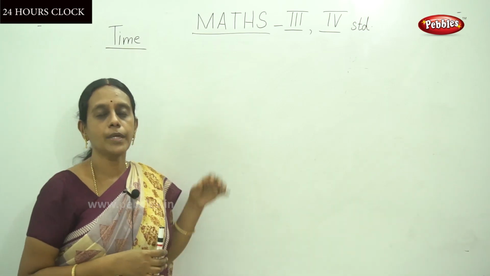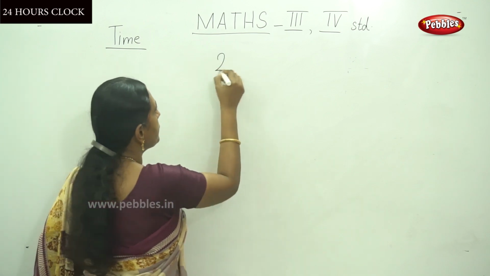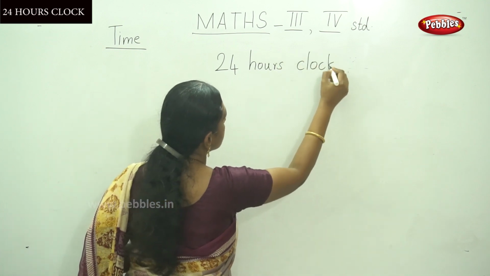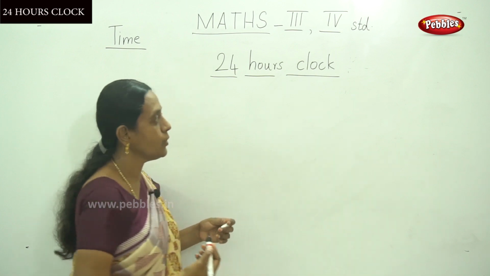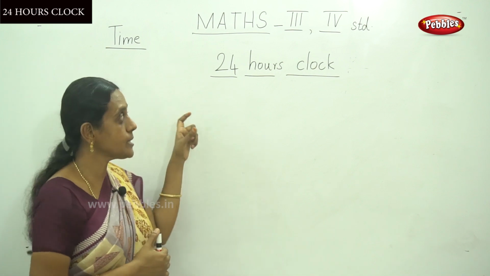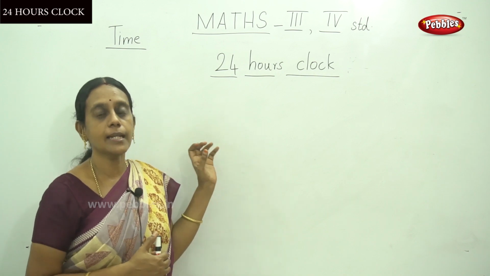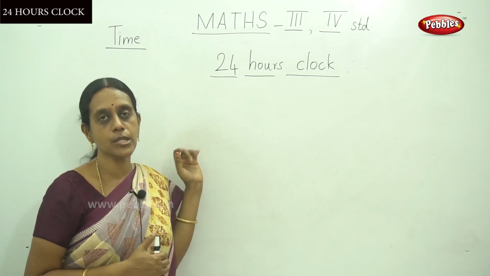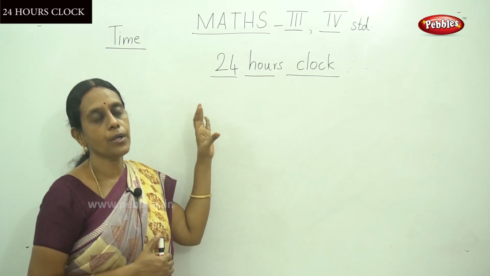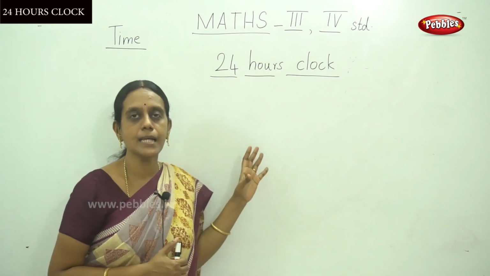Okay children, now we move on to the next topic, that is the 24 hours clock. What is meant by the 24 hours clock? This type of clock is majorly used in railways. That's railway time, and it is also used in airlines. It is a digital 24 hours clock, majorly used in railways and airlines.